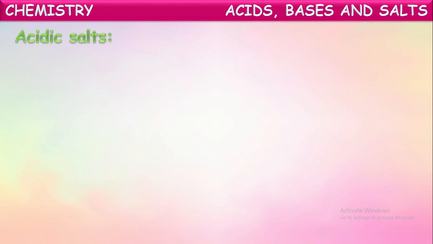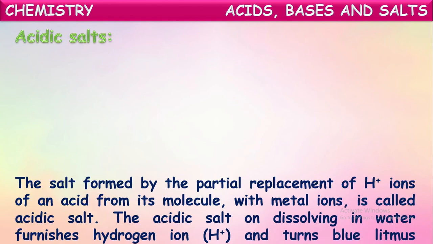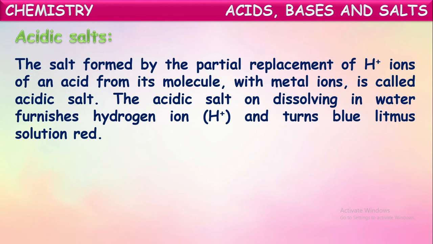So if these hydrogen ions are not completely replaced, then another kind of salt will be formed. They are called acidic salts. The salt formed by the partial replacement of hydrogen ions from an acid is called acidic salt. The acidic salt, on dissolving in water, still furnishes H plus ions and turns blue litmus solution red.